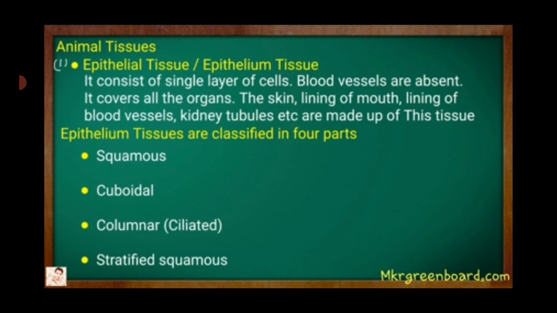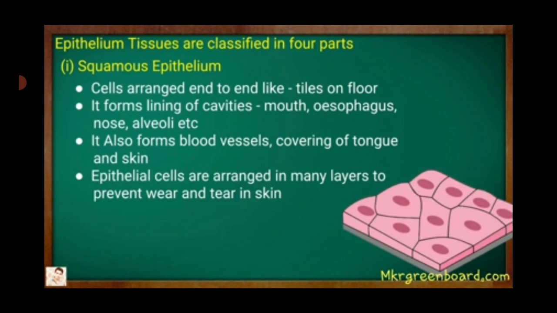Epithelium tissue is again classified into four types, that is squamous, cuboidal, columnar and stratified squamous. First one, squamous epithelium tissue. The cells are arranged end to end like tiles on the floor.